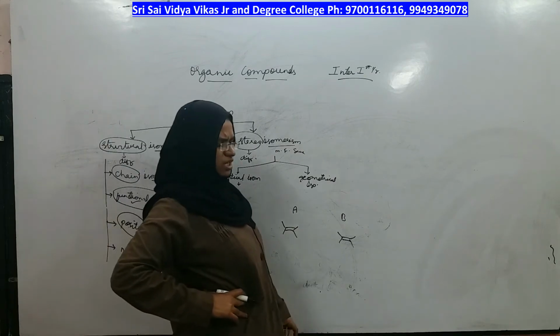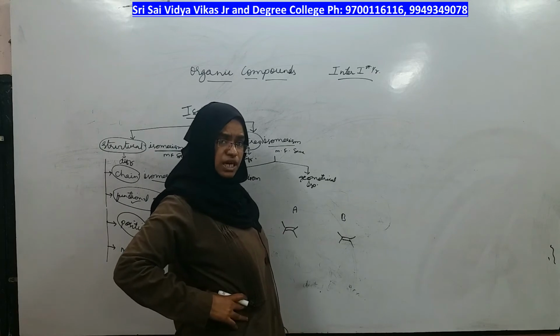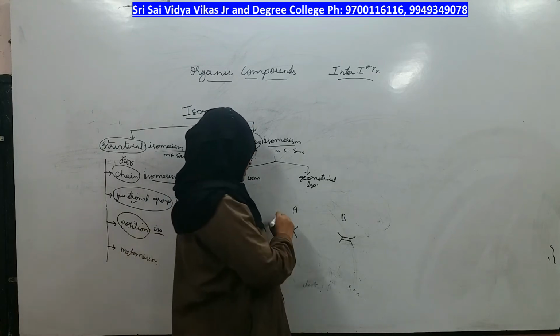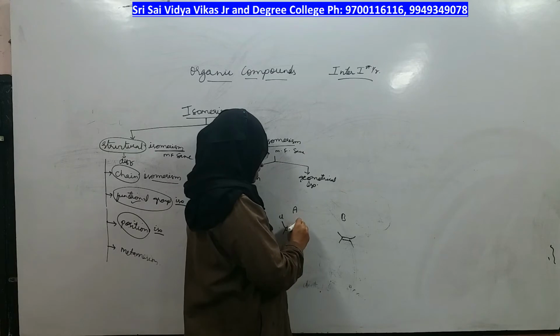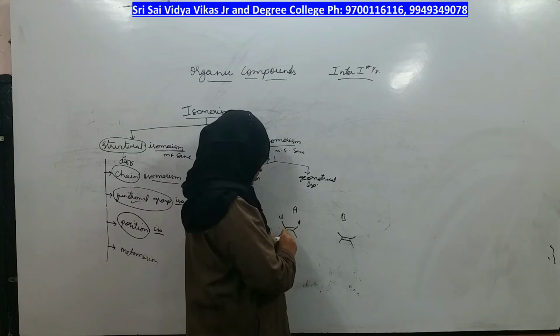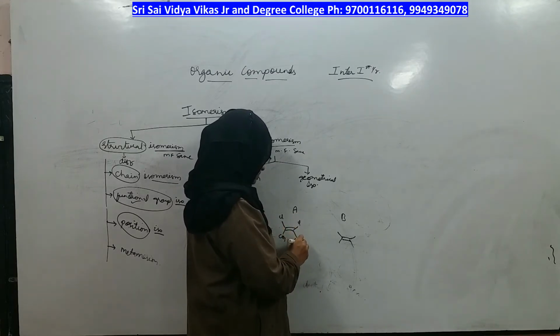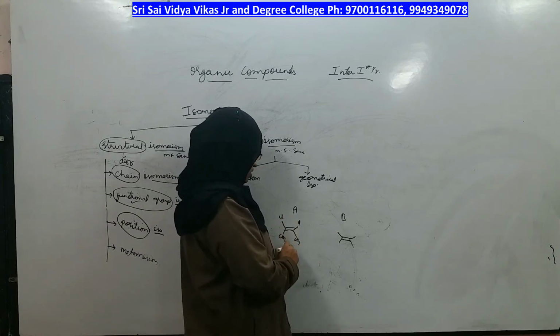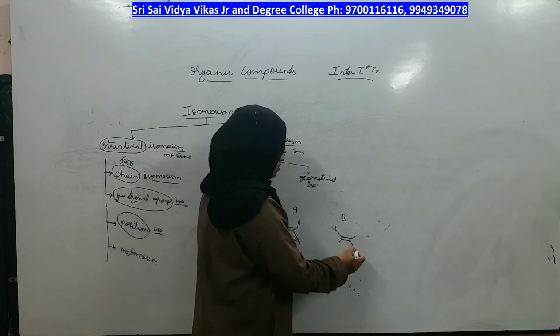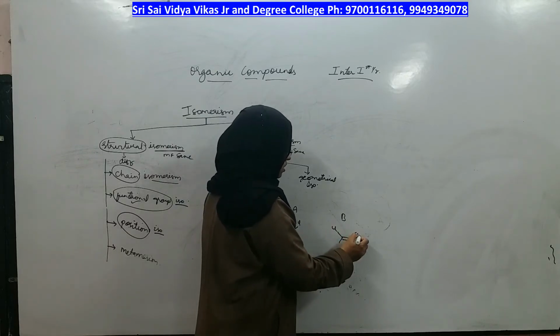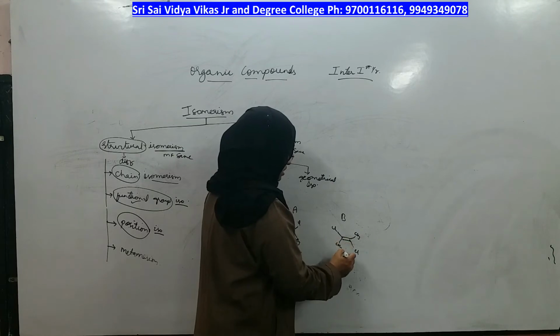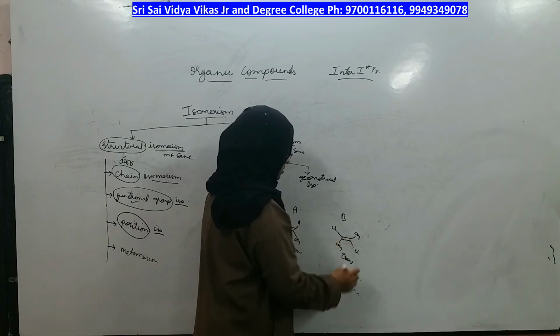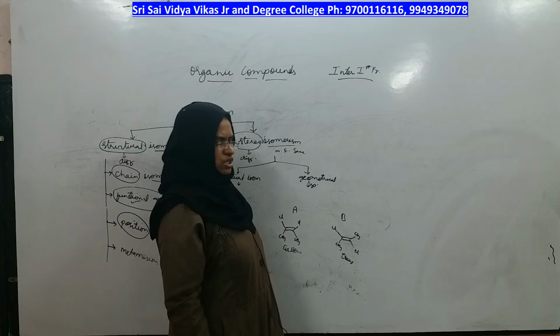Okay. So in any compound in which double bonds are present, if the same groups are present on the same side, they are called cis to each other or cis isomer. If the same groups are present on the opposite side, they are called trans isomer or trans to each other.